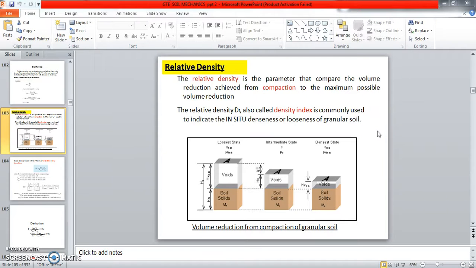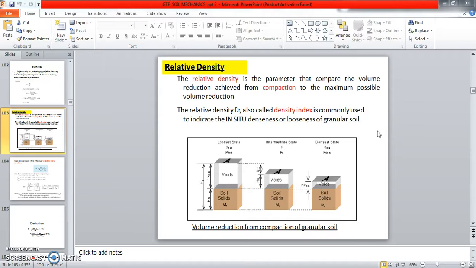Relative density is the parameter that compares the volume reduction achieved from compaction to the maximum possible volume reduction. So relative density involves the looser state and the denser state. In a looser state, some gap will be there, like gravel and sand, with a gap from one particle to another. In a denser state, all particles combine, like clay soil.